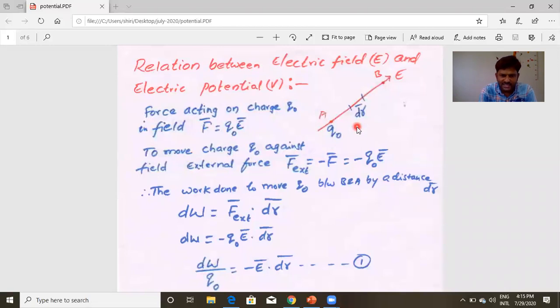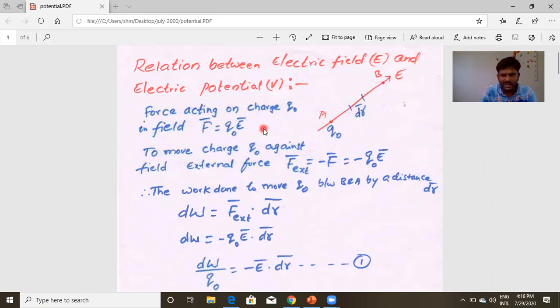What I am doing is, I am not going from A to B, I am bringing a point charge Q naught from B to A. At point A, the force on charge Q naught is Q naught E. We are moving that charge against the electric field, so we need to apply an external force in the opposite direction. So the external force is equal to minus F, where F is equal to Q naught E.